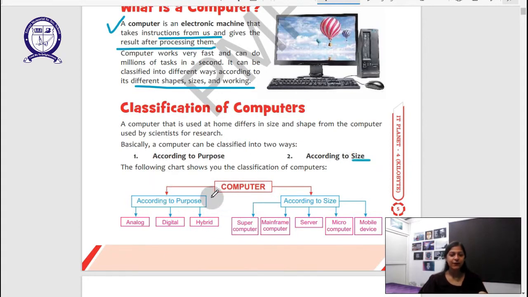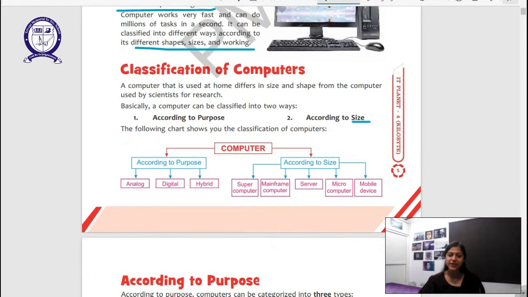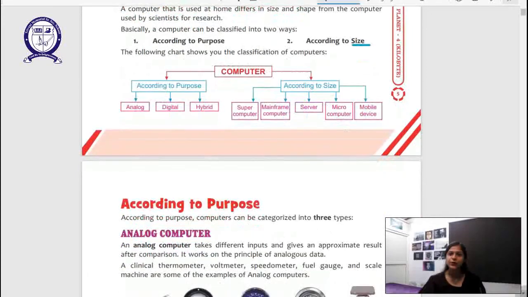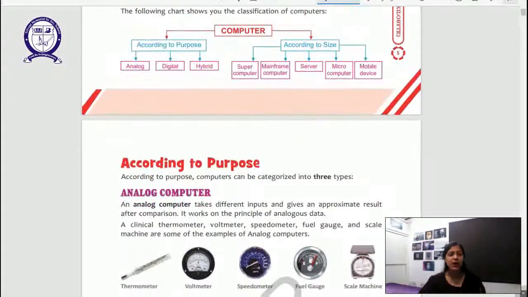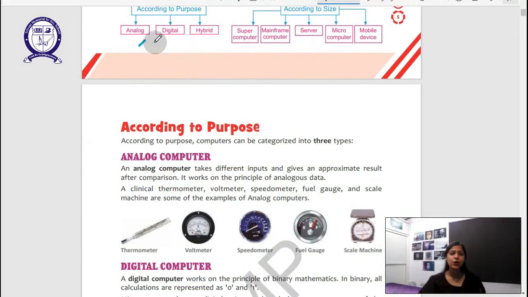You have to prepare this chart in your notebooks, guys. Make sure to do this so that it will register in your mind, so that you will always be prepared with this one. According to purpose: analog, digital, hybrid. According to size: supercomputer, mainframe computer, server, microcomputer and mobile device. We just talked about mobile device and its size, right? So that's it. According to purpose, analog computer.